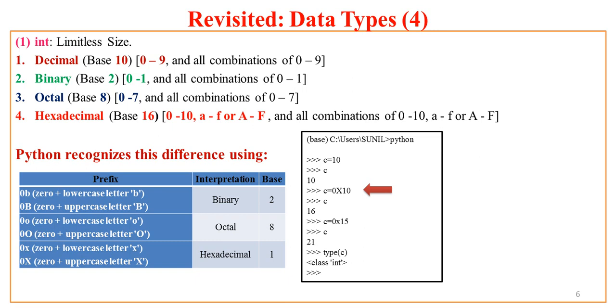Now here I have specified c equal to 0x10. Now what is 10 for hexadecimal? So here I get the answer, and you see it.